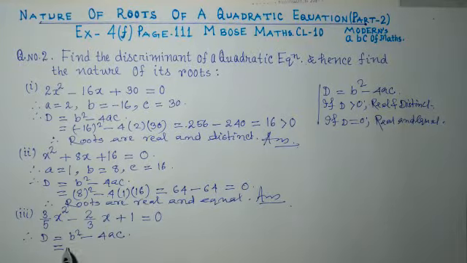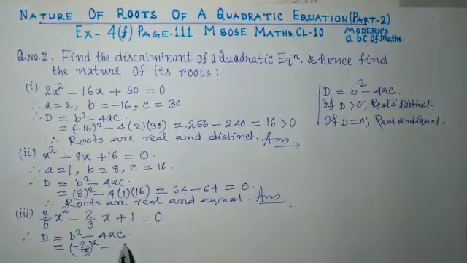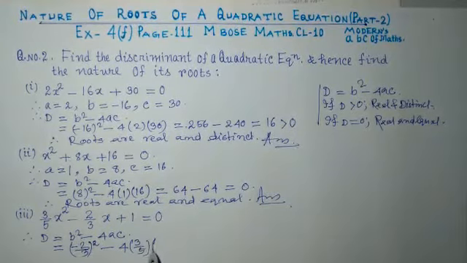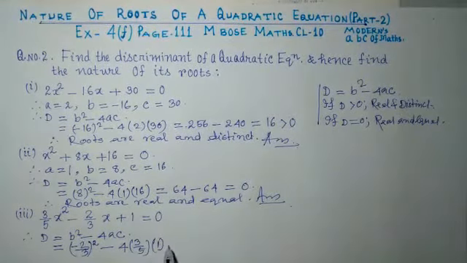So let us put the values direct. What is b? Coefficient of x, minus 2 by 3, b square will be minus 2 by 3 whole square, minus 4, a is 3 by 5, then c value is only 1.